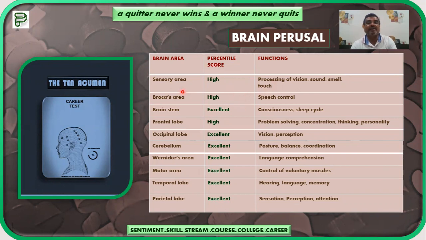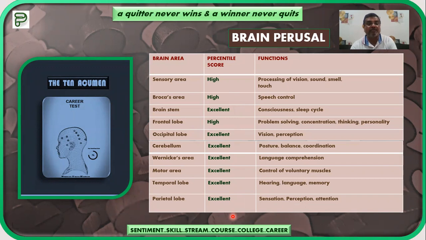Now what are the functions? Sensory area is responsible for the processing of vision, sound, smell, touch, etc. Broca's area is responsible for speech control. Brain stem is responsible for consciousness and sleep cycle. Similarly, the different areas of the brain are responsible for different functions in our body, and your stand for these different 10 brain domains or acumen will be given to you.